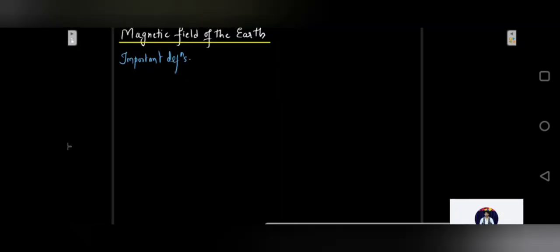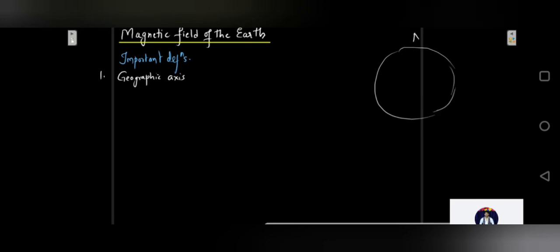So now let us see some important definitions related to the Earth's magnetism. The first important definition is, what is a geographic axis? Basically, a straight line which passes through the geographical north. Supposing this is our Earth, this is my geographical north, this is my geographical south. The straight line which passes through the geographical north and geographical south, about which our Earth rotates, is the geographical axis. It is the axis of rotation of Earth.